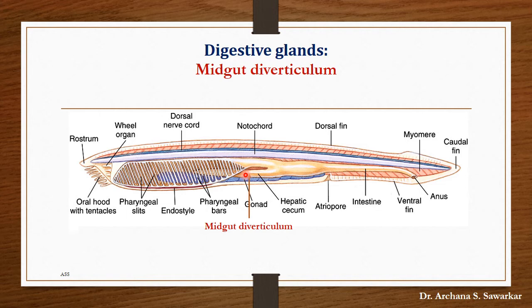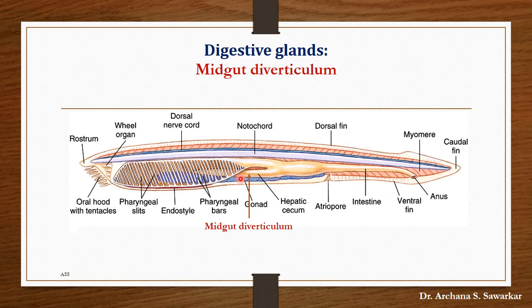It arises as a blind pouch from the ventral junction of esophagus and midgut and extends forward into the atrial cavity on the right side of pharynx up to 1/3 of its length. It is surrounded by a narrow coelomic cavity. The inner lining of this midgut diverticulum has a strong ciliated groove for movement of the food.